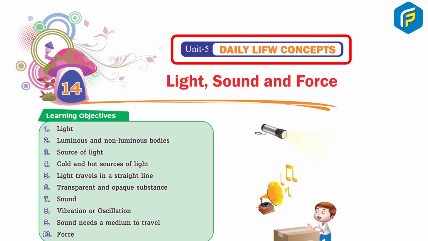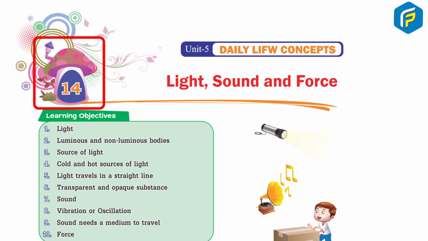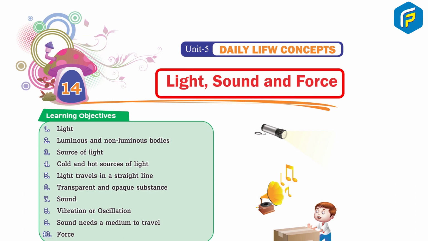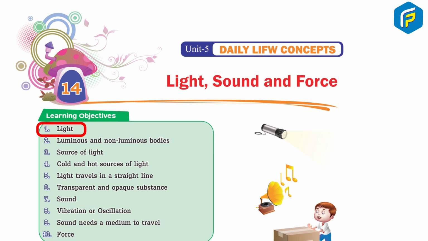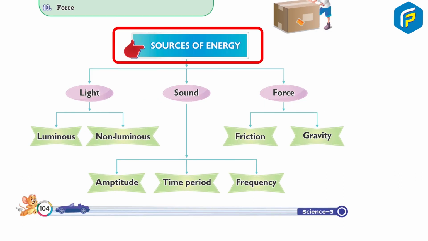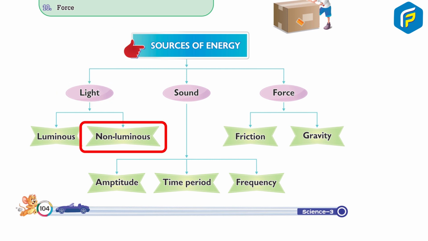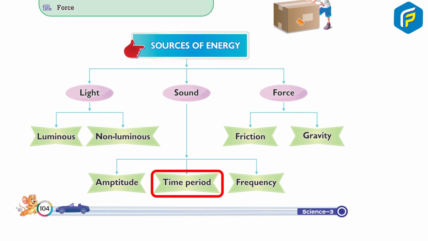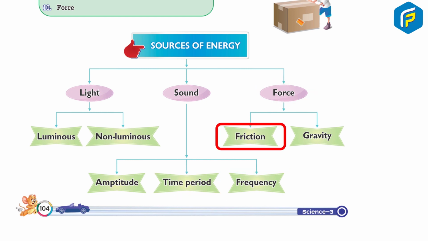Unit 5 Daily Life Concepts. Chapter 14 Light, Sound and Force. Learning Objectives: 1. Light. 2. Luminous and non-luminous body. 3. Source of light. 4. Cold and hot source of light. 5. Light travels in a straight line. 6. Transparent and opaque substance. 7. Sound. 8. Vibration or oscillation. 9. Sound needs a medium to travel. 10. Force. Sources of energy: light, luminous, non-luminous, sound, amplitude, time period, frequency, force, friction, gravity.